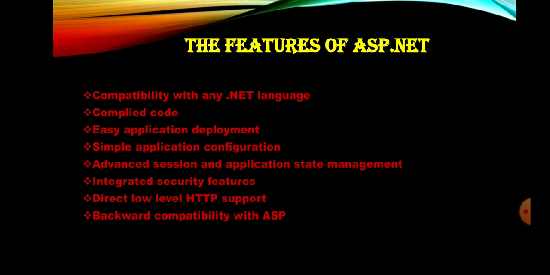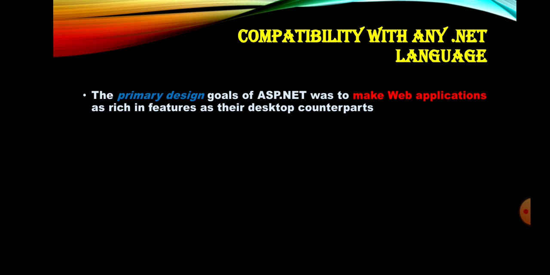Okay, this is an important question. So, please, students, keep studying. Next, I will briefly explain the features of ASP.NET. First, compatibility with any .NET language. That is compatibility. Compatibility with any .NET language means the .NET Framework provides a large number of programming languages. It is helpful for the team environment.